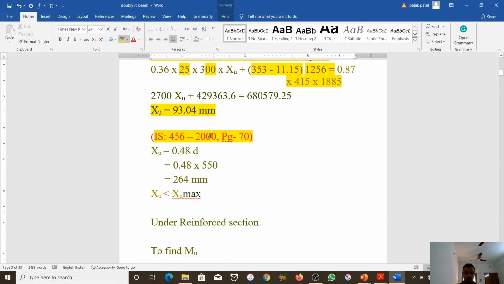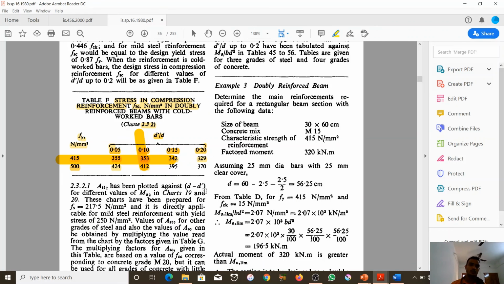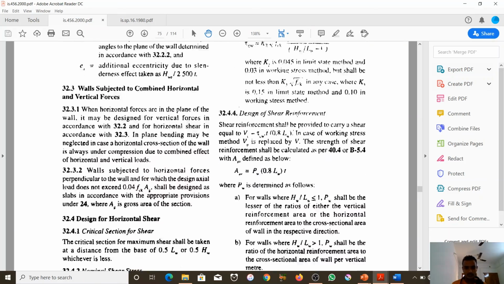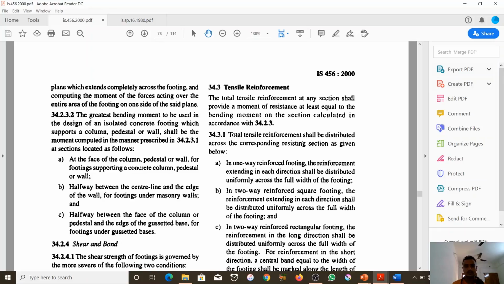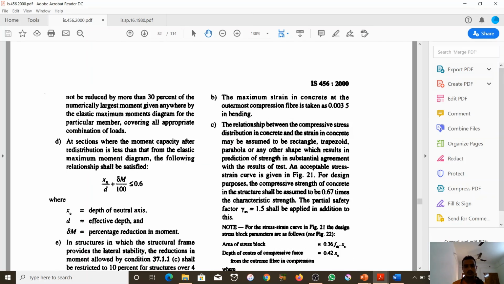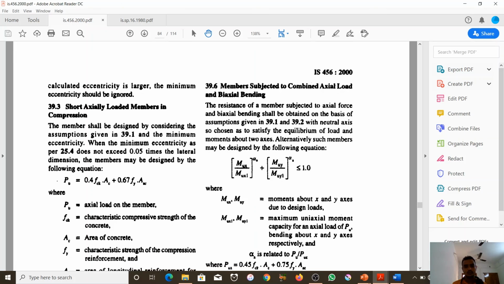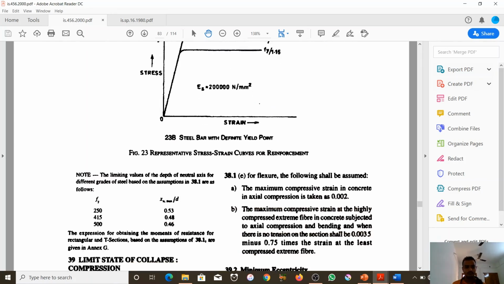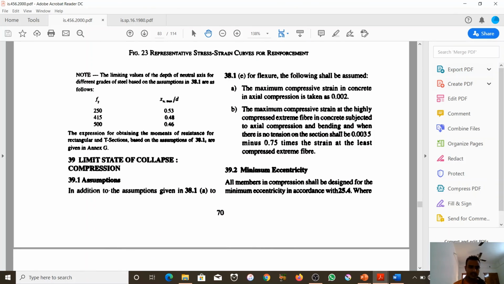And then we have to find xu max. We can find xu max from IS 456:2000, page number 70. Look here, xu max. For xu max, we have to follow this table.